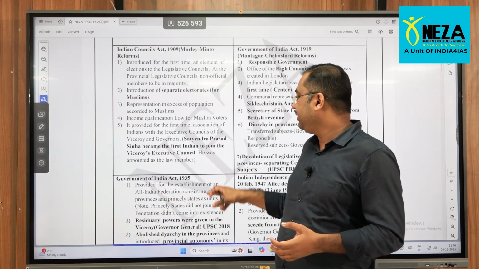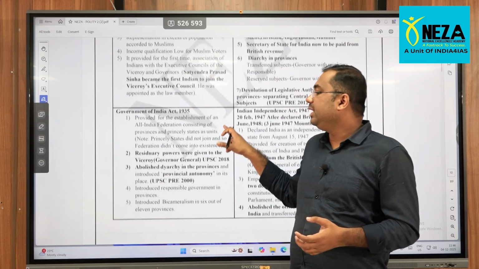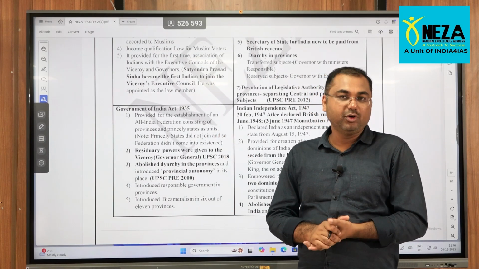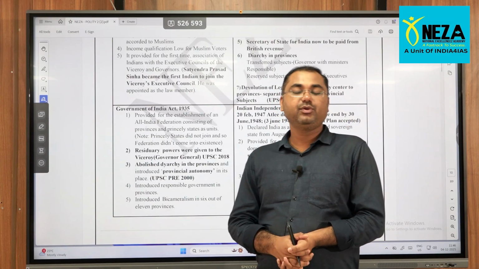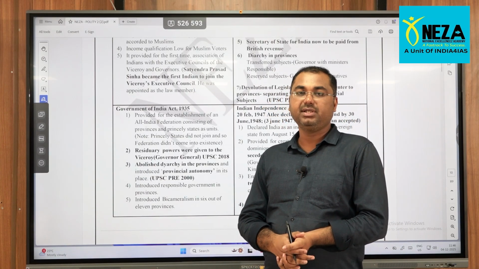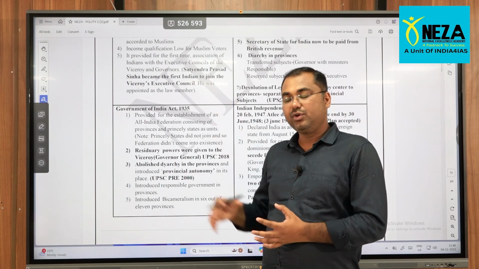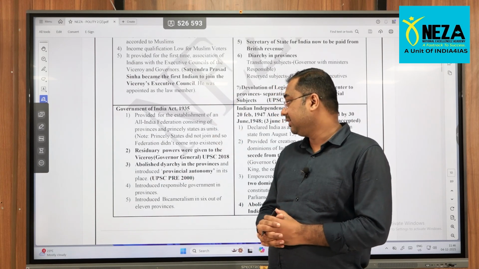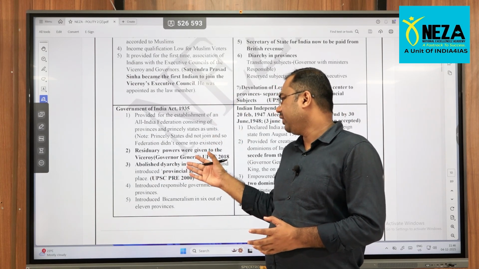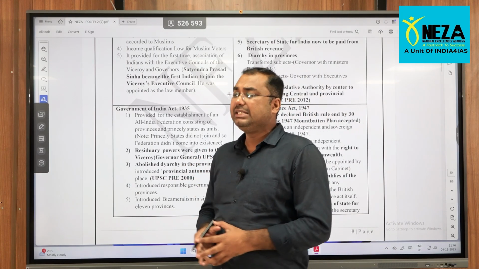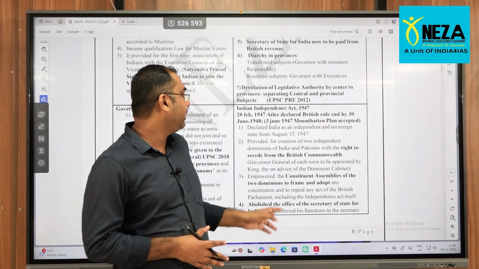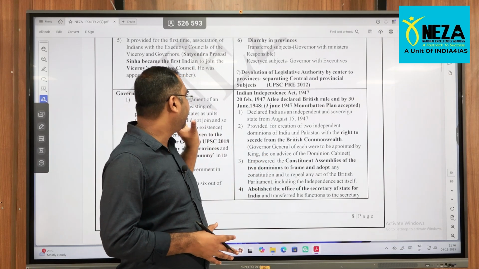These are the different areas, and a very important one is the Government of India Act 1935, because the major provisions you see in today's Indian Constitution are majorly borrowed from this act. Abolition of diarchy, provincial autonomy. Very major developments took place through this particular act.